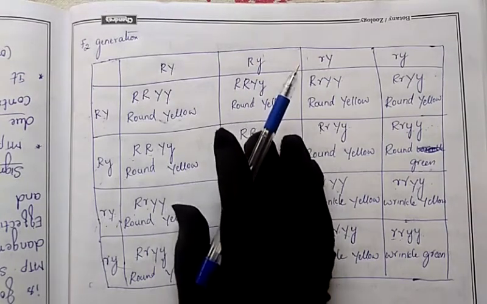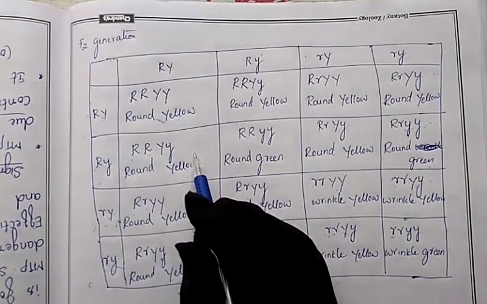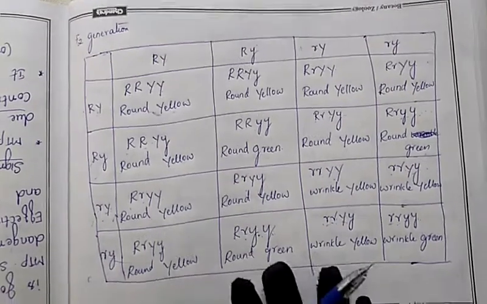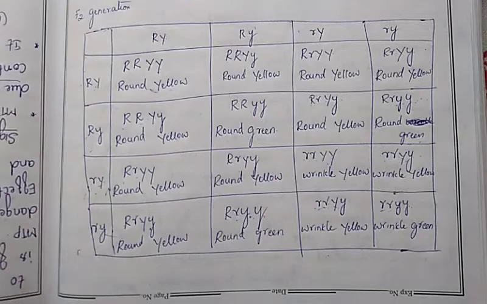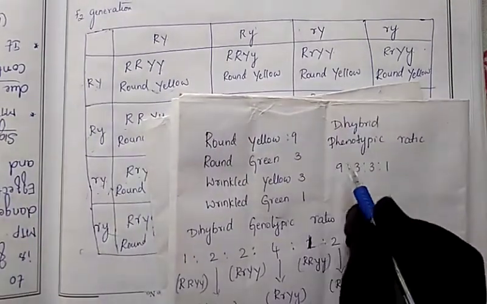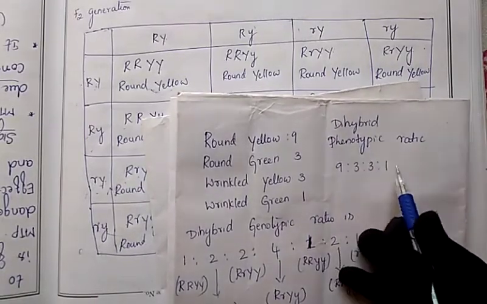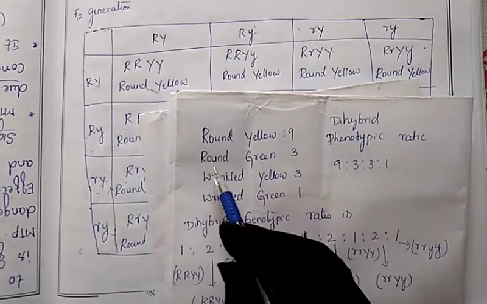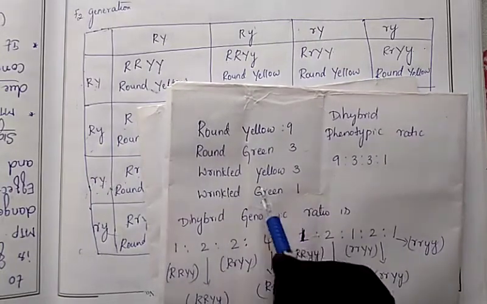What is the ratio for this one? The phenotypic ratio will come as 9:3:3:1. What is the dihybrid phenotypic ratio? The dihybrid phenotypic ratio is 9:3:3:1. That means round yellow 9, round green 3, wrinkled yellow 3, wrinkled green 1.